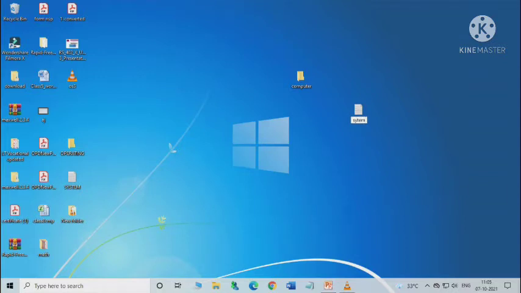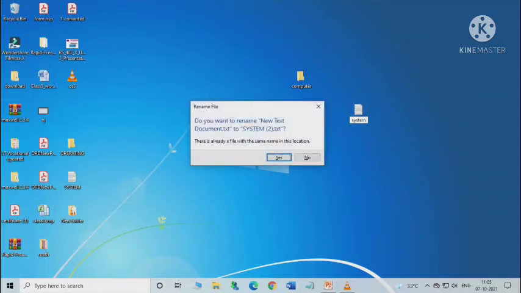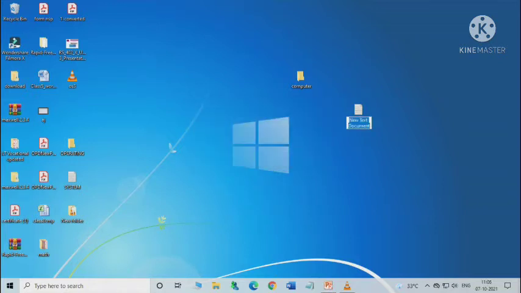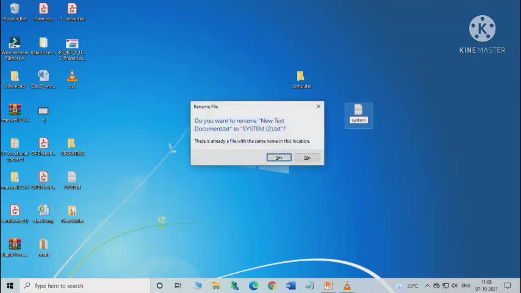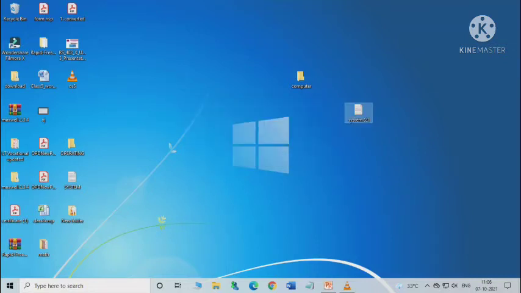Here it is, the system. Okay, and then press the enter key. A new file will be created. Okay, system, enter key, then okay, already we have done it.